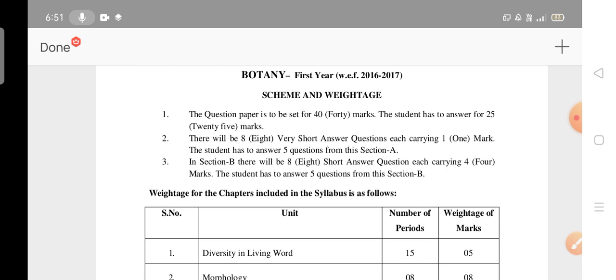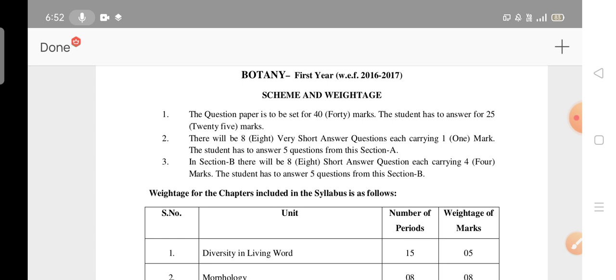Here the question paper is to be set for 40 marks. The student has to answer for 25 marks. The first time, no one knows, because the bridge course is different compared to vocational courses. You know very well about the vocational courses, but you don't know anything about the rules, regulations, scheme, weightage, syllabus and pass marks. Nobody knows, and that is the reason many members requested me to do a video regarding this on the channel. So that is the reason I'm going to post this video.